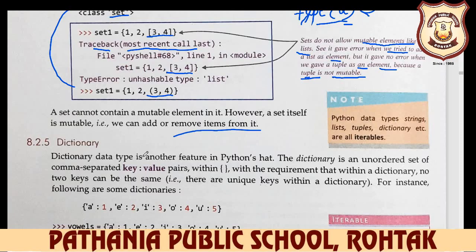However, a set itself is mutable. We can add or remove items from it. You can add or remove items from it. Mutable. Python data types, string, list, tuple, dictionary, etc. are all iterables. And what is the meaning of iterables here? We'll learn in the next class.